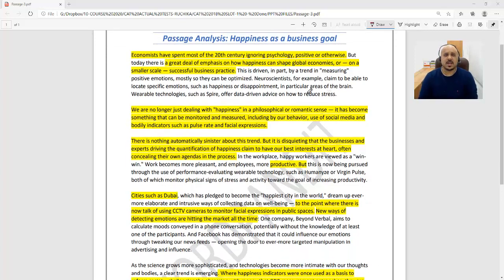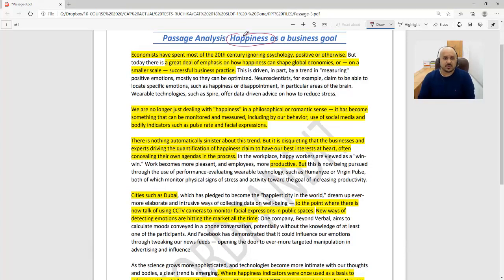This particular passage has happiness right at its center, and it deals with the topic of happiness. How so? Let's read the passage and understand. Economists have spent most of the 20th century ignoring psychology, positive or otherwise. So whether it's positive, neutral or negative psychology, economists have ignored it. But today there is a great deal of emphasis on how happiness can shape global economies, or on a smaller scale, successful business practices. So now happiness is being related to global economies and, more importantly, successful business practices. This is a very key point, right? This is what the passage is going to do. It's going to link happiness with business practices.